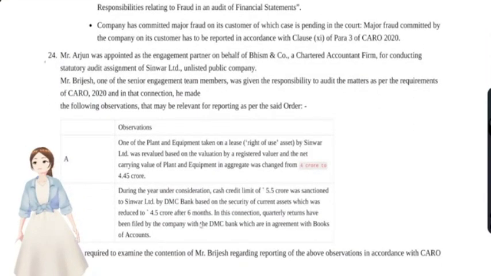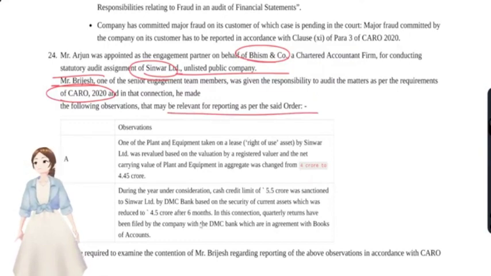Now we'll move on to our next question, that is question number 24. Mr. Rajun was appointed as engagement partner on behalf of B&Co Chartered Accountant Firms for conducting the statutory audit of S Limited, an unlisted public company. Mr. B, one of the senior engagement team members, was given the responsibility to audit matters as per the requirements of CARO. He made the following observations relevant for reporting under the audit. We'll see how they would be reported under CARO 2020.